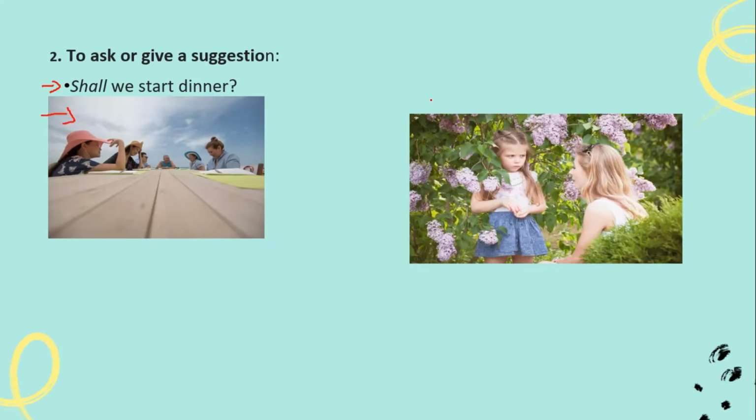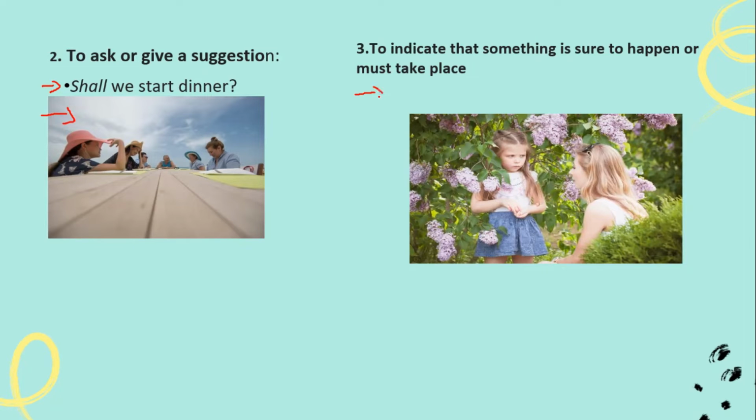The next use is to indicate that something is sure to happen or must take place. For example: don't worry, we shall bring the doll for you.